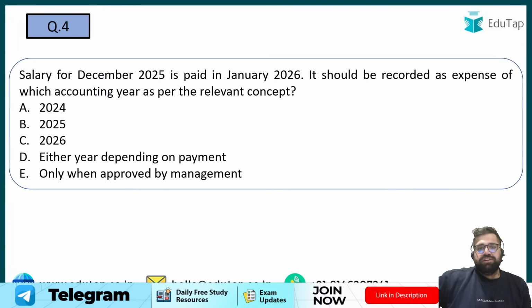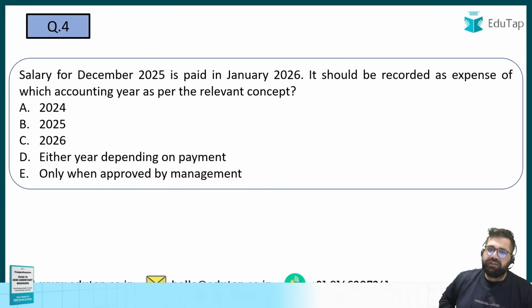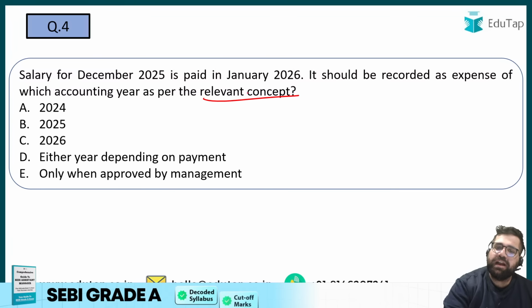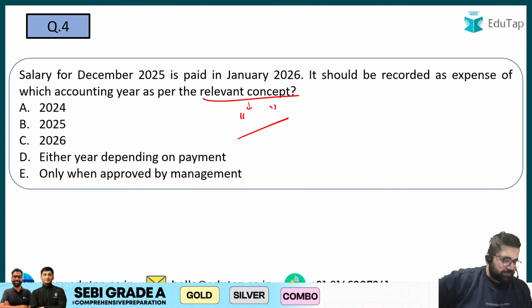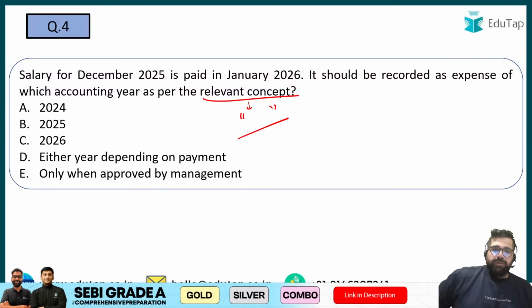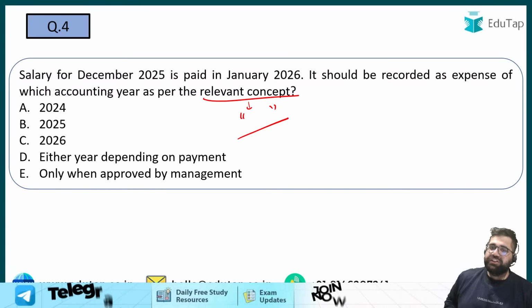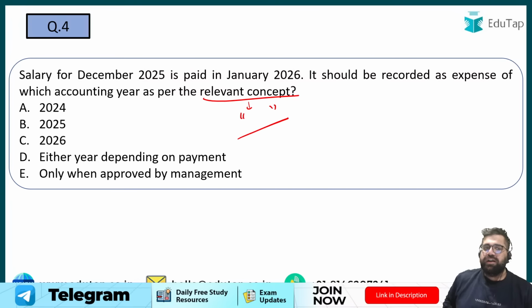Salary for December 2025 is paid in January 2026. It should be recorded as an expense in which accounting year as per the relevant concept? You also have to tell me the underlying concept for which you are giving the answer. What is the underlying concept running behind this? Salary for December 2025 is paid in January 2026. It should be recorded as an expense in which accounting year as per the relevant concept? What is the relevant concept which is running? And by the way, I'm seeing your answers on my mobile phone, so please participate.